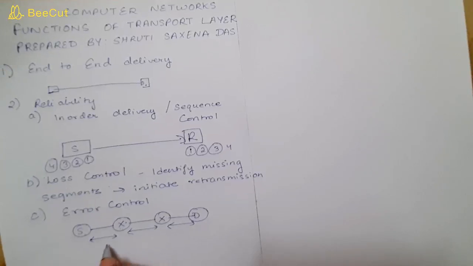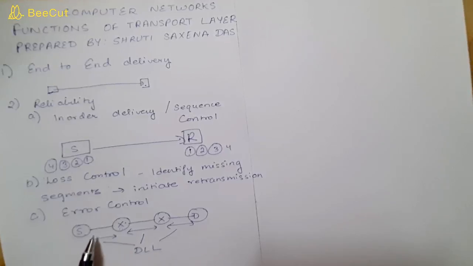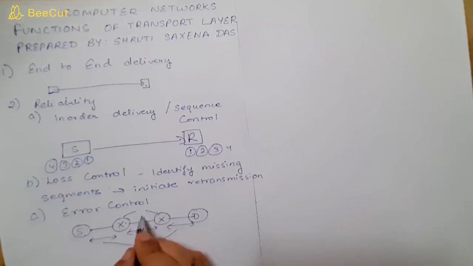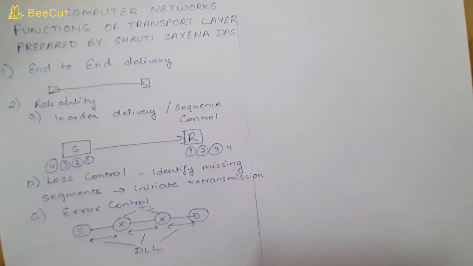So the main focus is that in the data link layer we are checking errors only on links between two systems, whereas if errors are introduced on these routers, then we are not checking them on the data link layer, so we need to focus on it in the transport layer. So in the transport layer we focus on the errors which are introduced inside the routers. So this is one of the metrics which is used to ensure reliability.